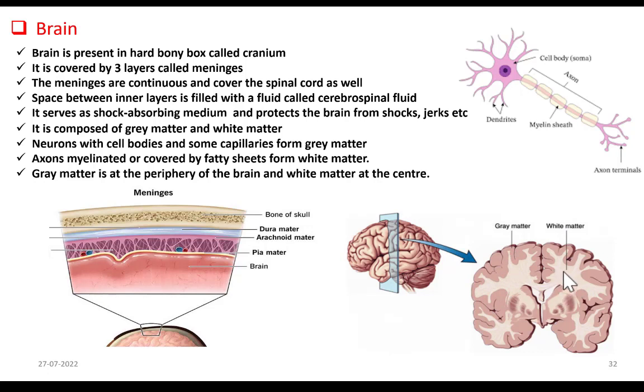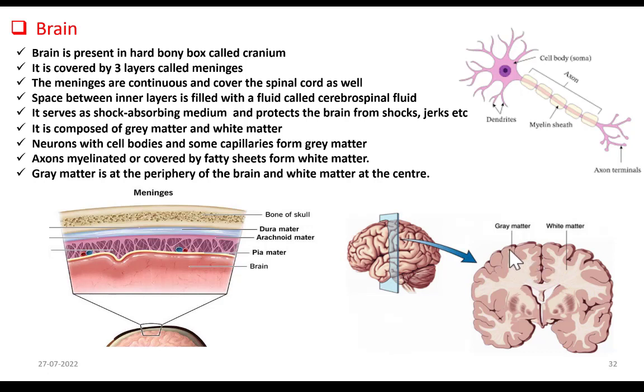But what exactly are these matters? Actually, the cell bodies along with blood capillaries are present at the periphery. So grey matter is nothing but the cell bodies of neurons and blood capillaries, whereas the white matter is composed of axons. So cell bodies are present at the periphery, whereas the axons are present at the center.